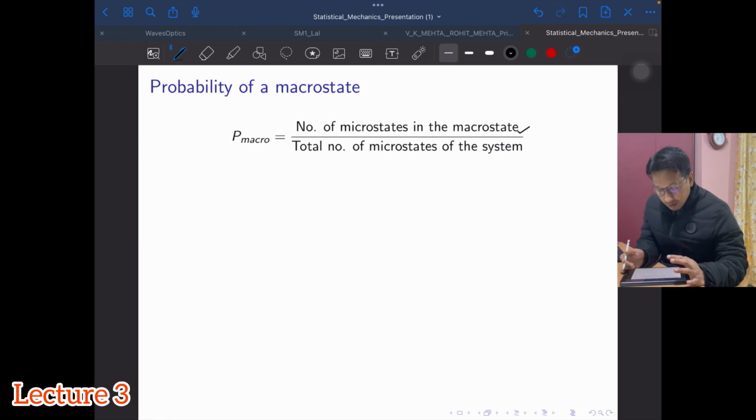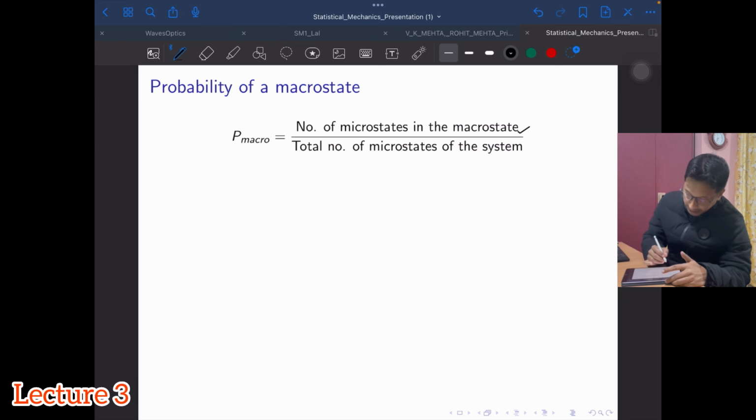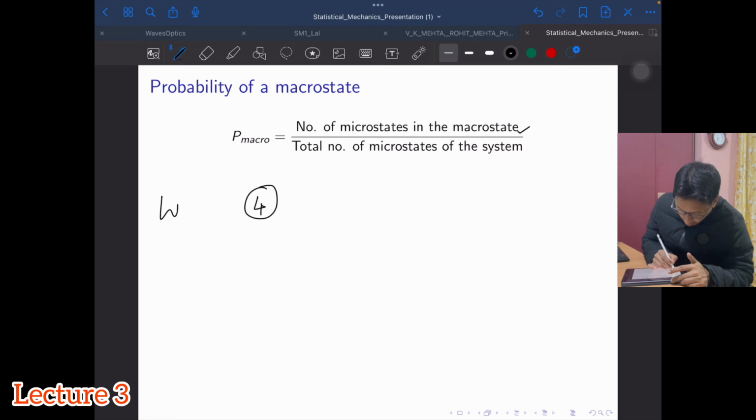Now for the example that we have considered, let's take the 3-1 macrostate. We know that W is 4, so there are 4 microstates corresponding to this macrostate.